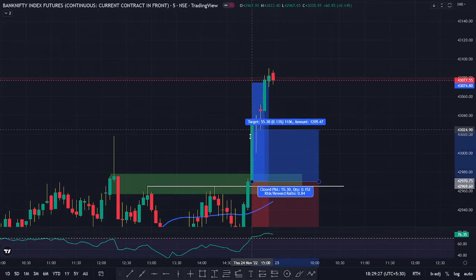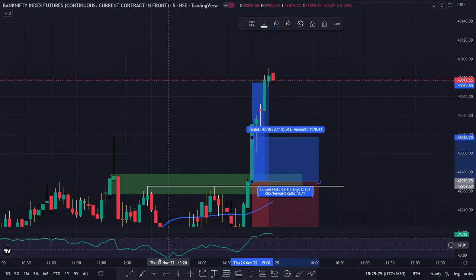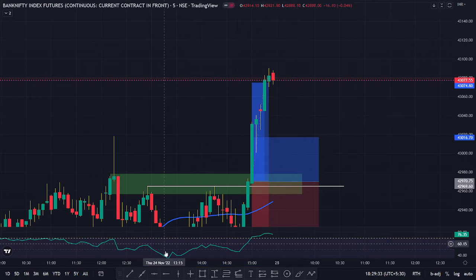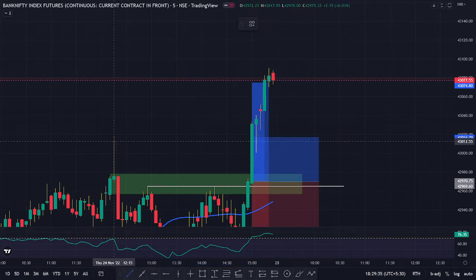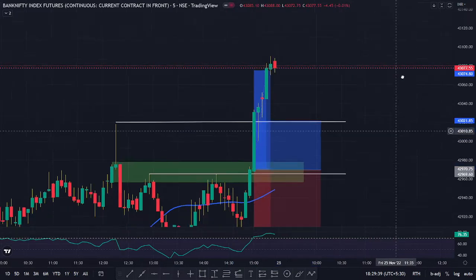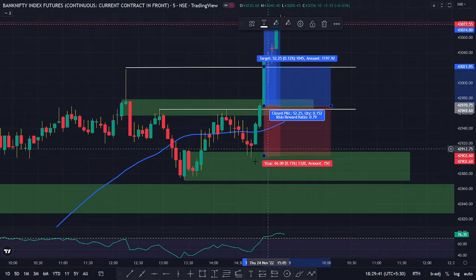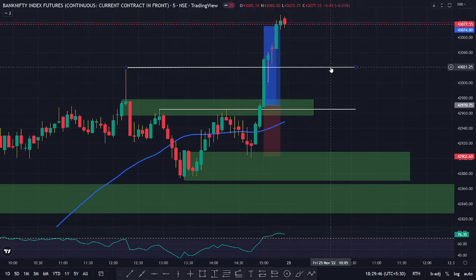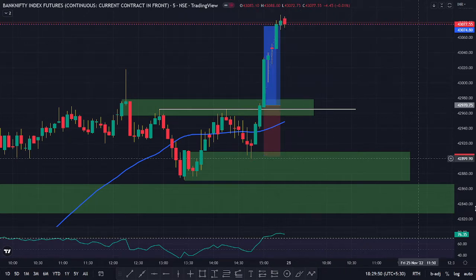But immediately there is a wick, which is a resistance zone right here. Oops. This wick can also act as a massive resistance zone. This is just going to be a 52 points trade. So you're risking 66 points in return for 52 points. So this is the reason I wouldn't have taken this trade even if the market had broken this swing high.